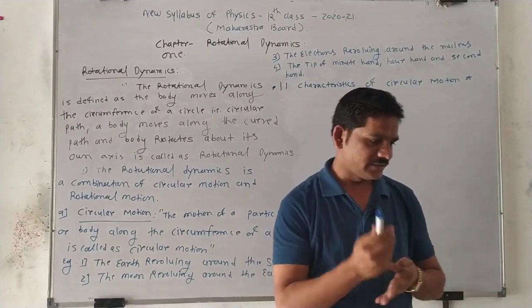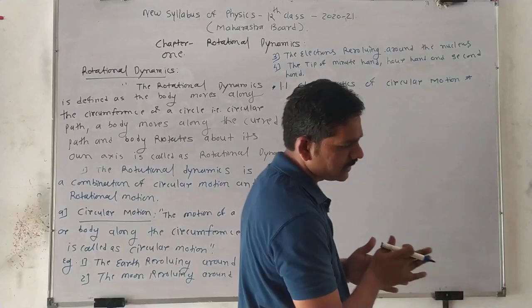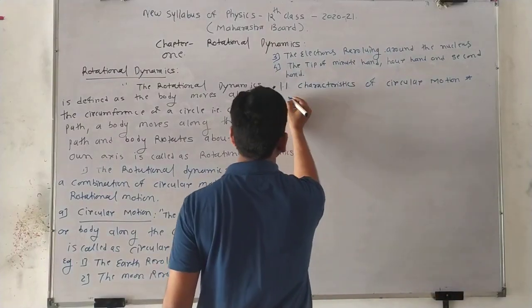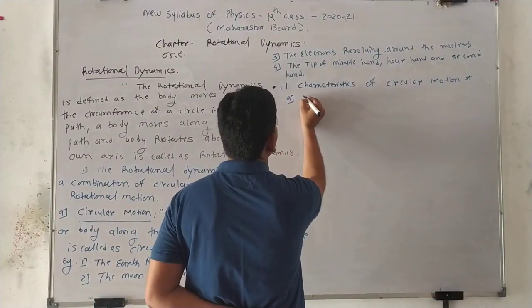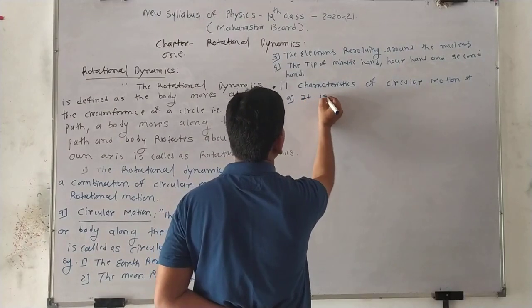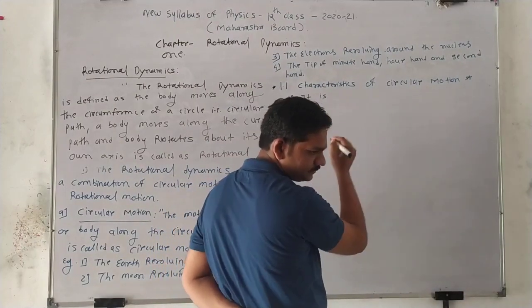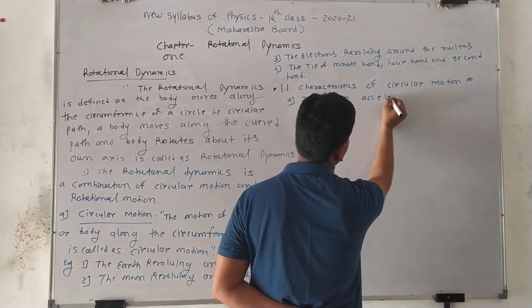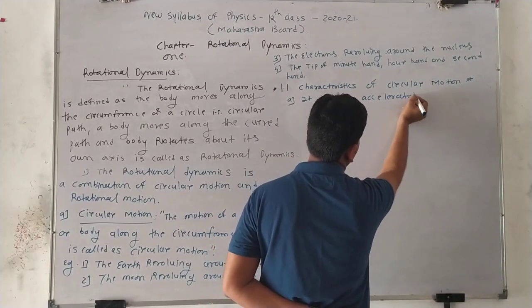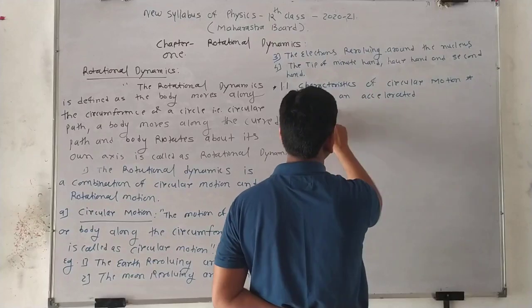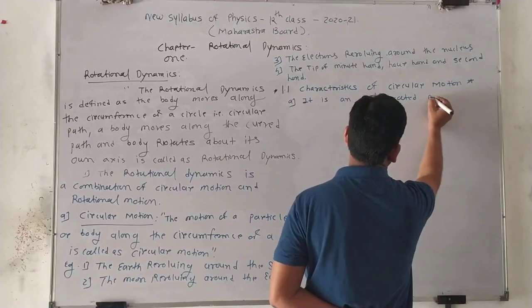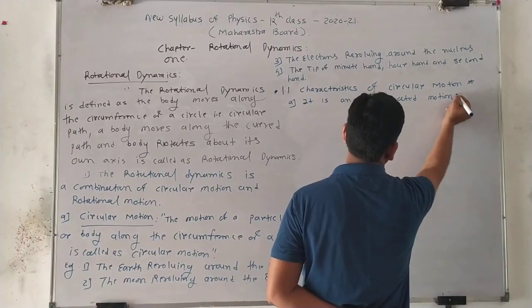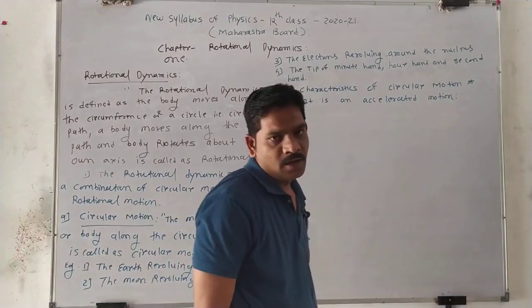So what are these characteristics? See this first characteristic. First is A. It is an accelerated motion. What is the first characteristic of circular motion? It is an accelerated motion, right?